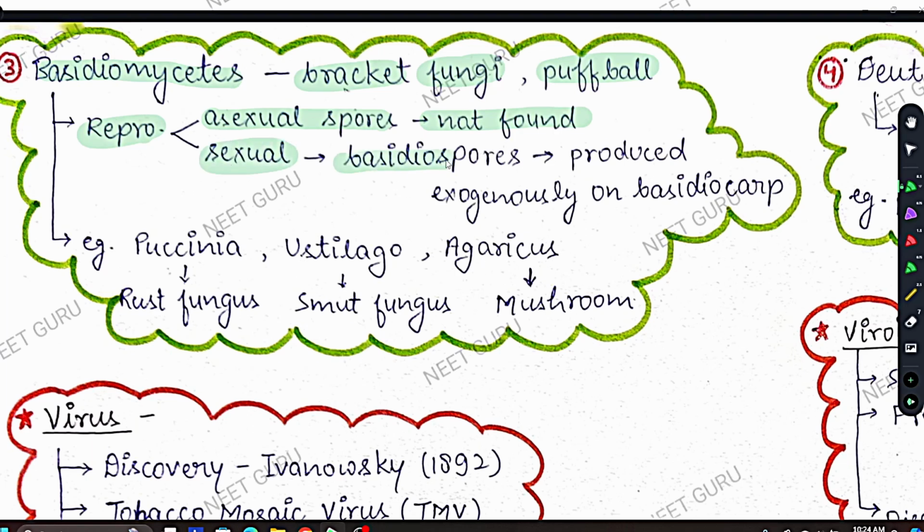Sexual spores are basidiospores, which are produced exogenously on basidiocarp. Exogenously means outside the body. They are produced outside the body on a fruiting body, which is called basidiocarp. Here, basidiocarp is basically the fruiting body.